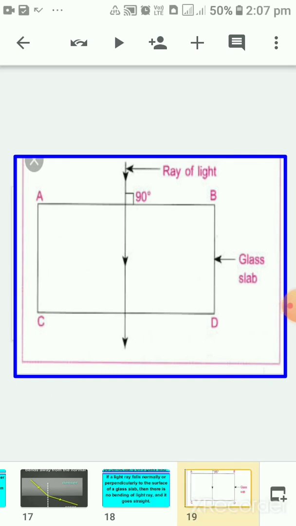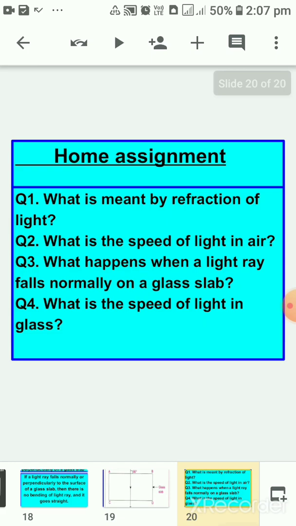Now children, after finishing all these topics, I am giving you a home assignment. What is meant by refraction of light? What is the speed of light in air? What happens when a light ray falls normally on a glass slab? And the last question is, what is the speed of light in glass? For all these questions you have to write down answers, and the notes which I am providing in this video, these notes also you have to write down in your physics notebook.